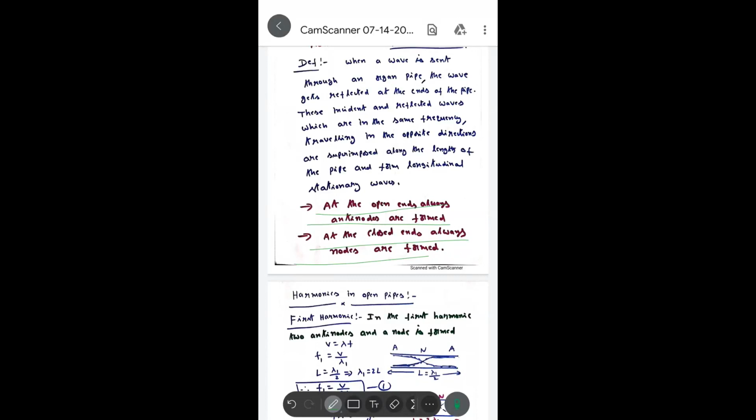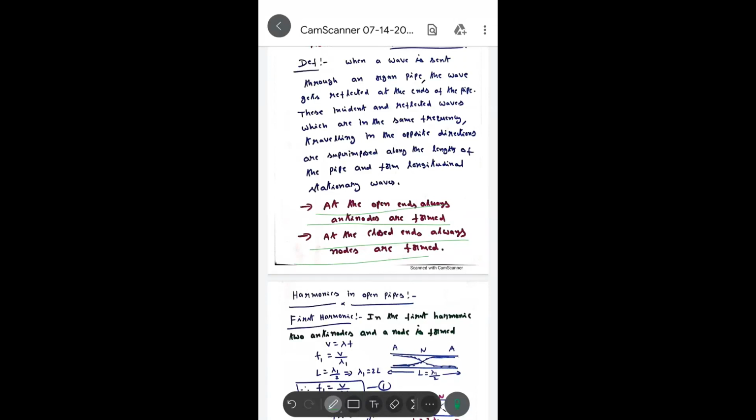If the rarefaction of a wave reaches the closed end, it reflects as a compression. The overlapping of a rarefaction and a compression cancel and give zero displacement. In the resultant wave pattern, what we can observe is zero